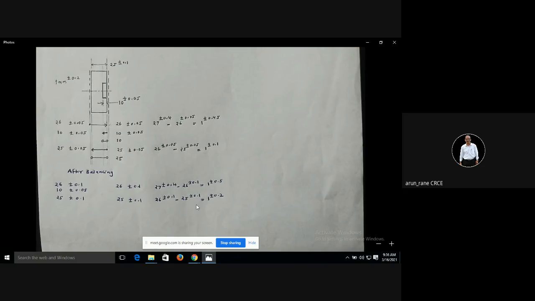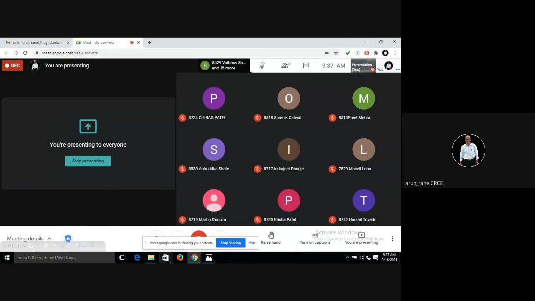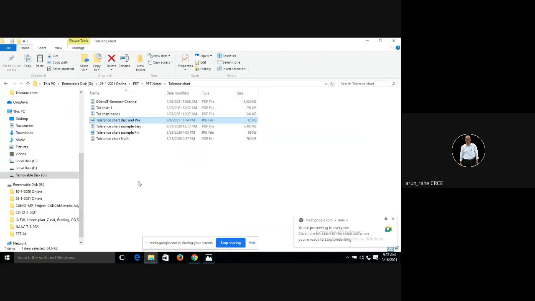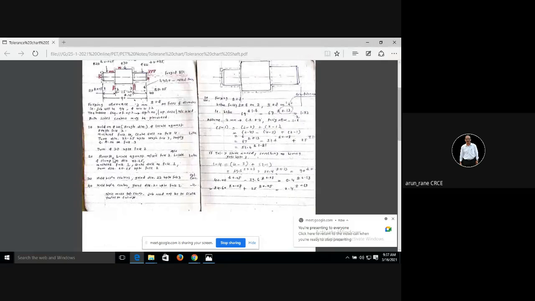Like I will show you, see, this was a basic one, that's why I'll show you one more component. Like say now, so here you see this is a component, okay? This is a component, and this is what the finished sizes are given. Say 20 plus minus, this is the finished component, right? 20 plus minus 0.025, 30 plus 0.2, 22 plus minus 0.025. This is the length which is given.